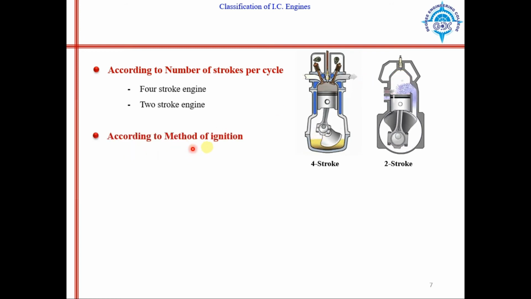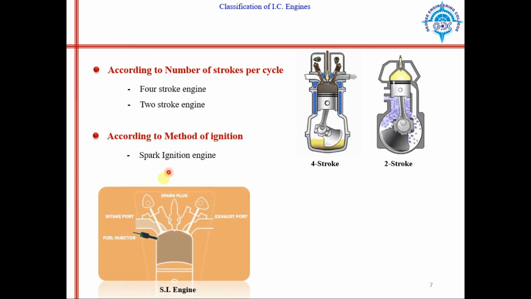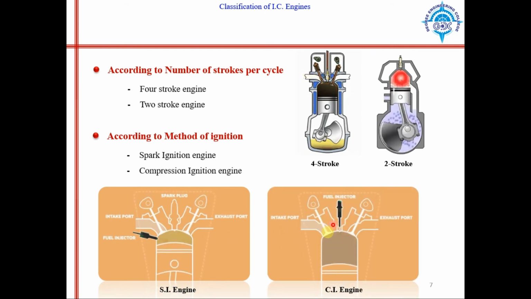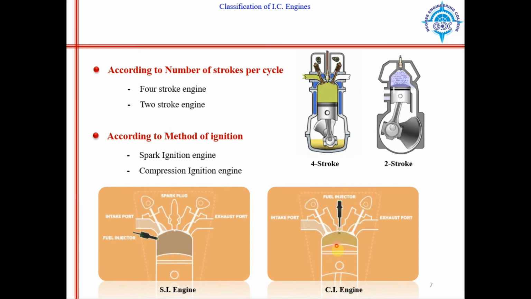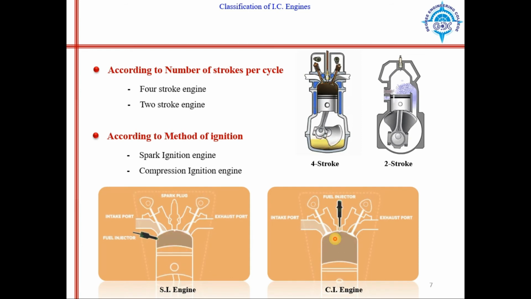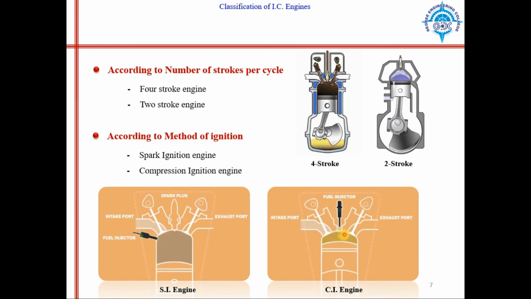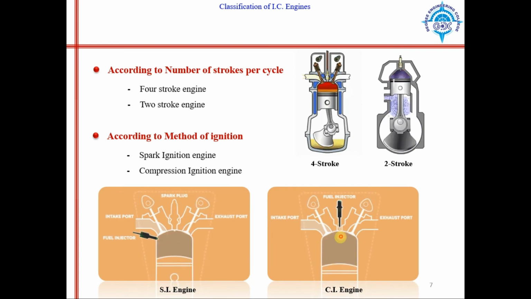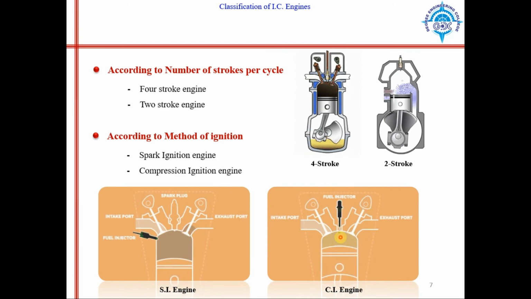Then according to method of ignition, meaning how the fuel is ignited in the cylinder: spark ignition engine, in which we use a spark to ignite the fuel, and compression ignition engine, in which we compress the air such that its temperature reaches near the self-ignition temperature of the fuel, and the fuel ignites automatically when it comes in contact with that high temperature air.